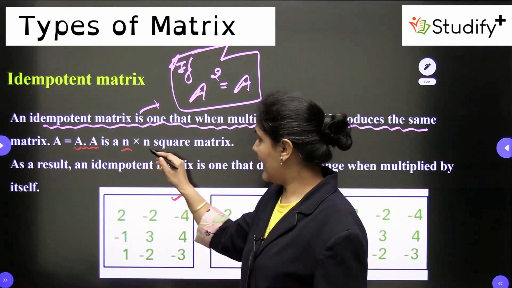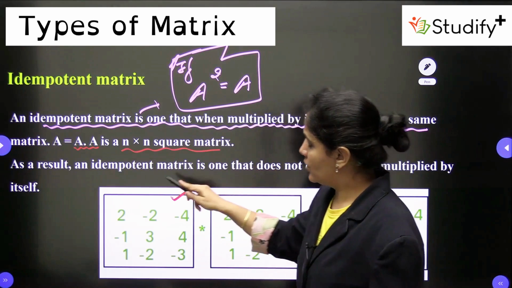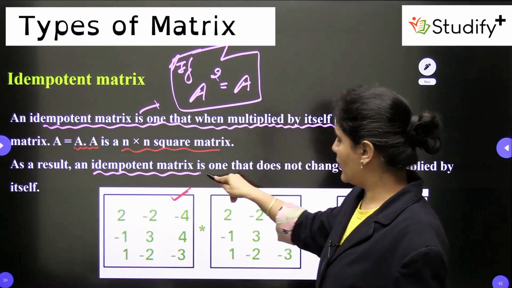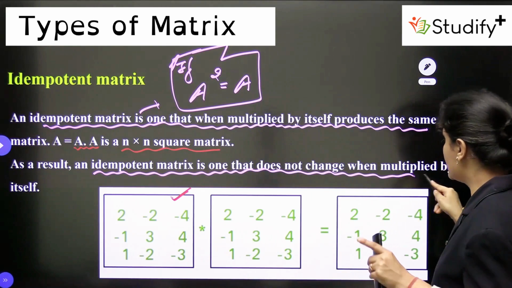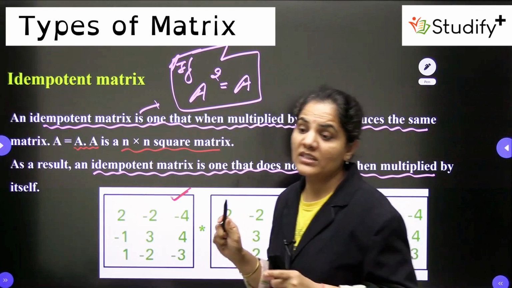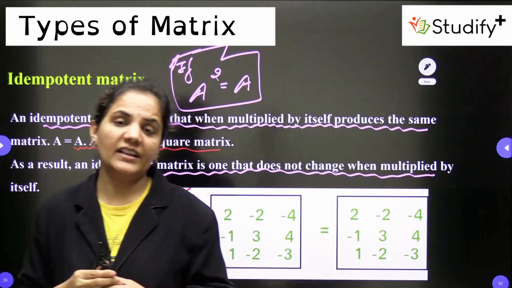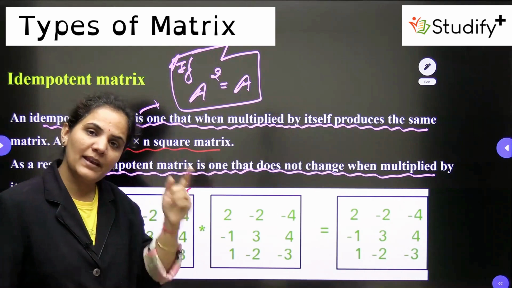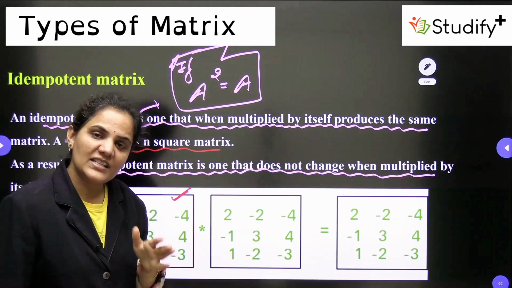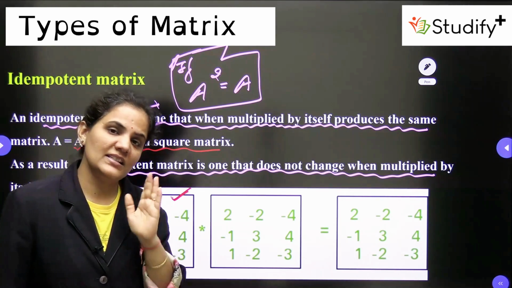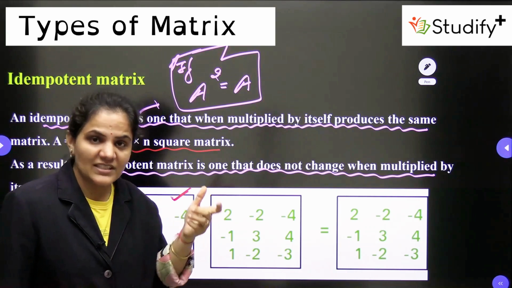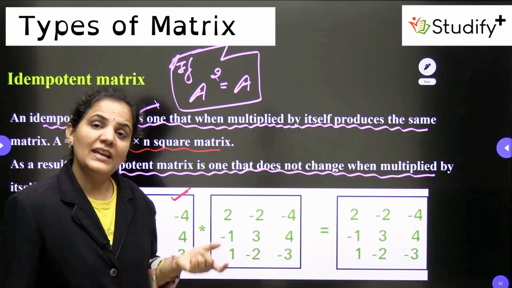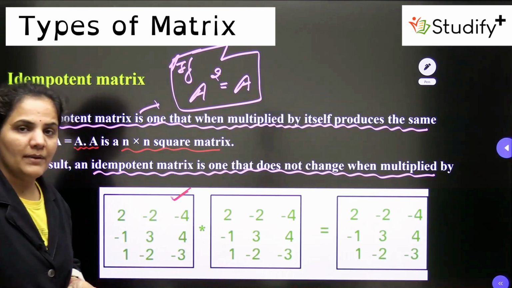Here it is an n cross n square matrix. As a result, an idempotent matrix is one that does not change when multiplied by itself. If you multiply any matrix A by itself and you get the same result, the value is not changing, then that matrix is called an idempotent matrix.